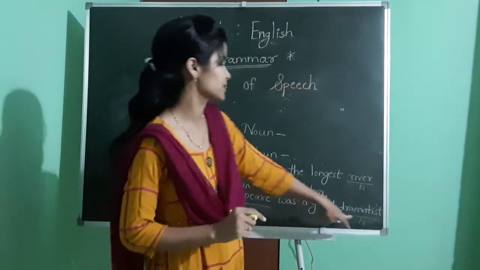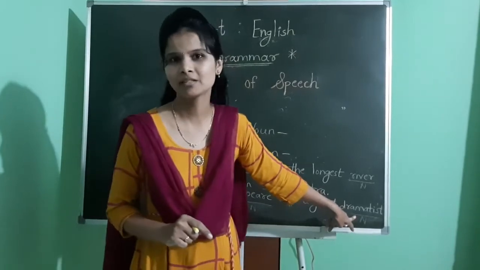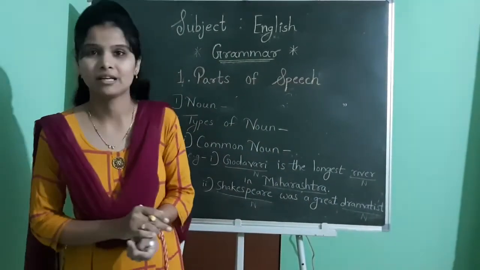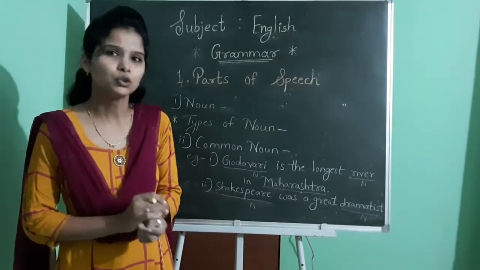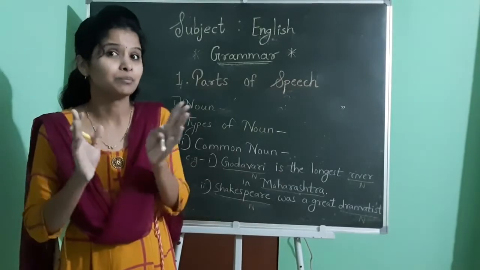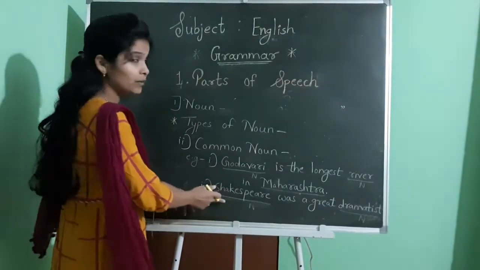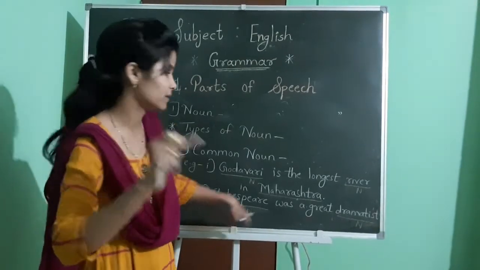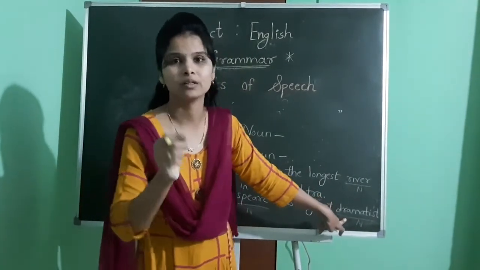But turn towards the second noun, dramatist. A person who writes drama is called a dramatist, no? There are many dramatists, but here I am referring to only one, Shakespeare. So Shakespeare is a particular name, but dramatist is a commonly used word.